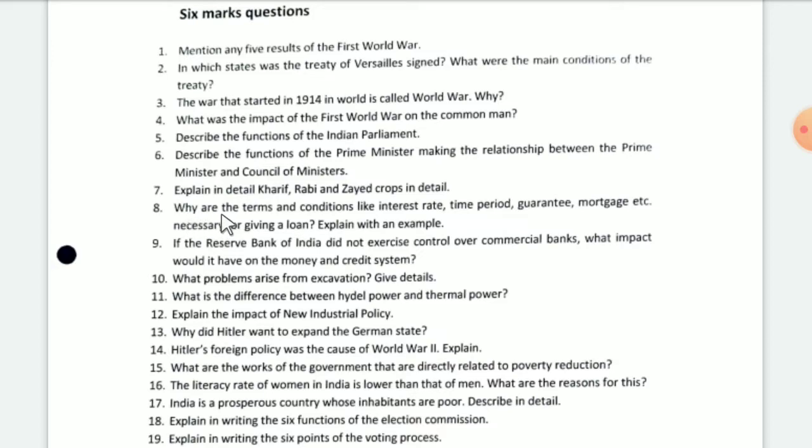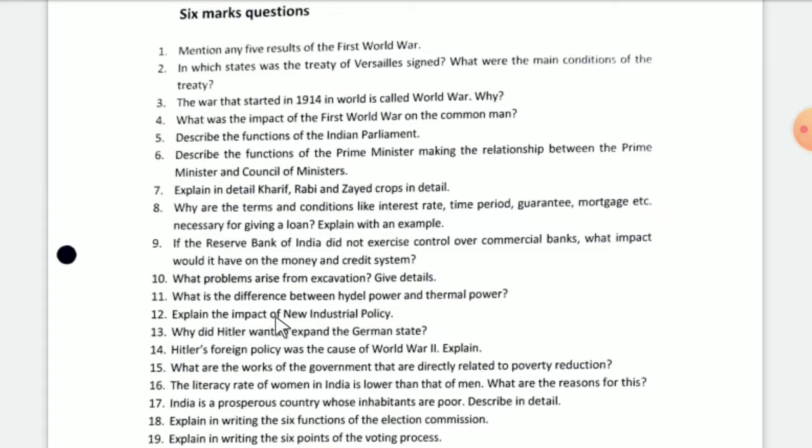Eighth question, why are the terms and conditions like interest rate, time period, guarantee, mortgage, etc. necessary for giving a loan? Explain with an example. Ninth question, if the Reserve Bank of India did not exercise control over commercial banks, what impact would it have on the money and credit system? What problems arise from excavation? Give detail. What is the difference between hydropower and thermal power?